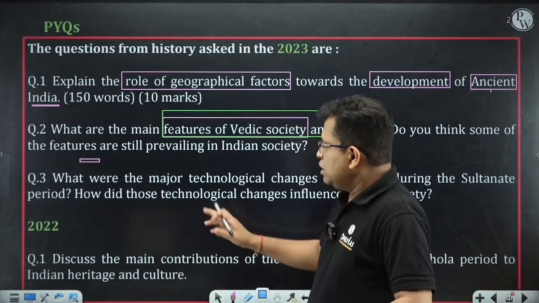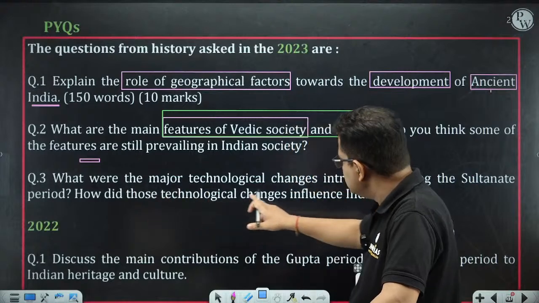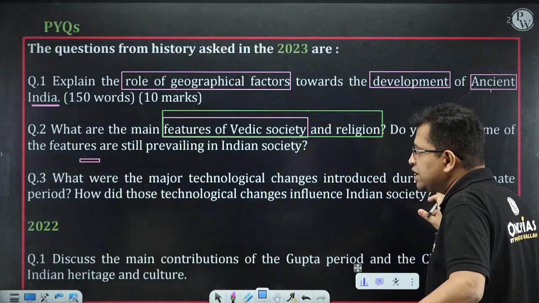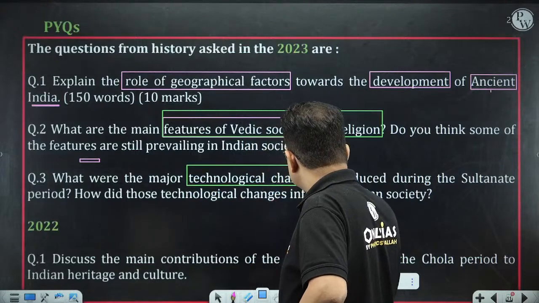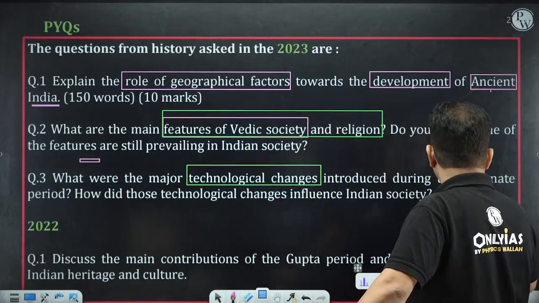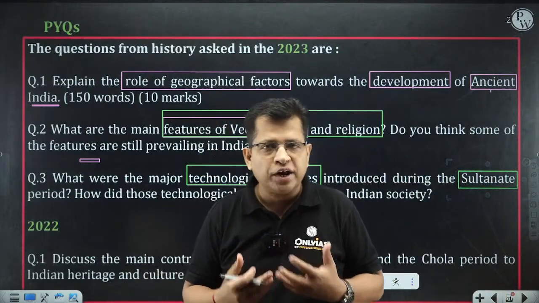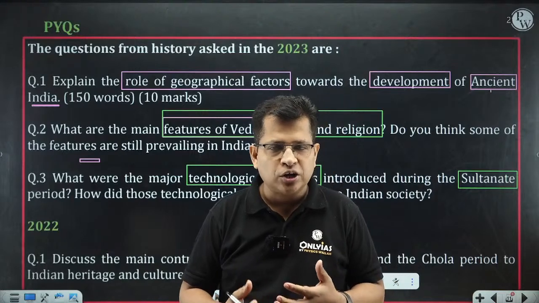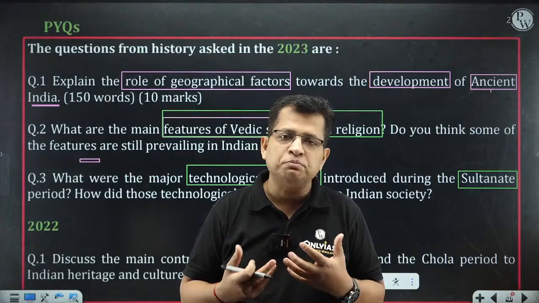Now, the third question that is coming: what were the major technological changes introduced during the Sultanate period? So it is talking about major technological changes of the Sultanate period. Of course, science and technology, technological development, are important aspects of a particular period.